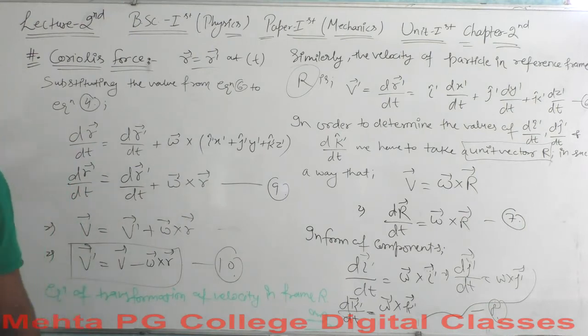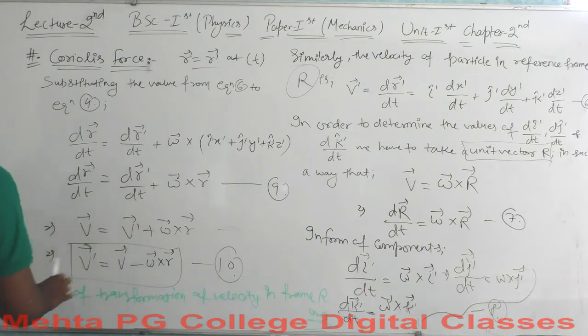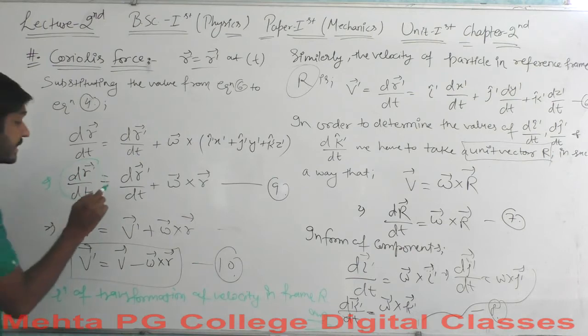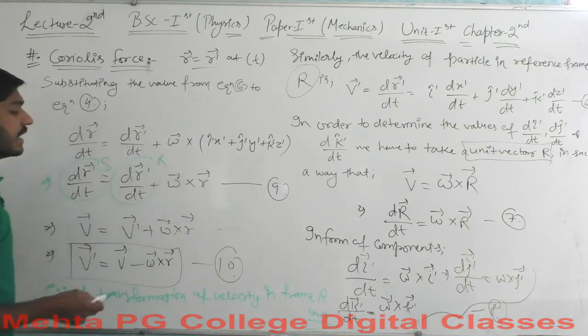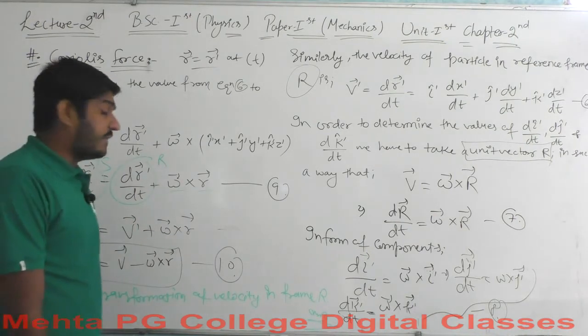Substituting this value, let's say this is equal to the vector r, so dr dash over dt. So this value is the velocity in frame S, and this value is the velocity in frame R, and this is the angular velocity, and this is the radial vector again.